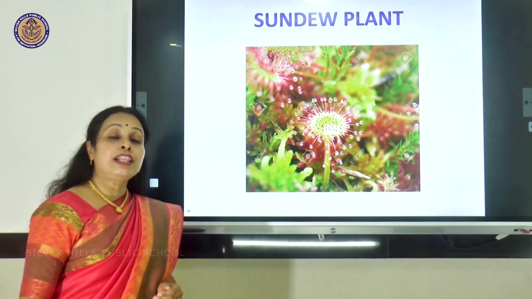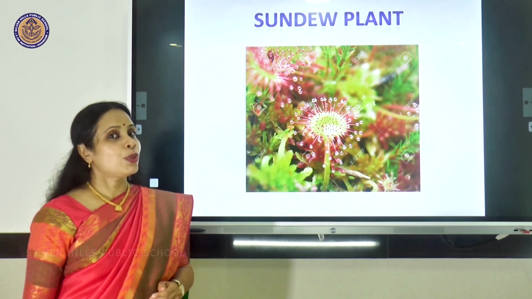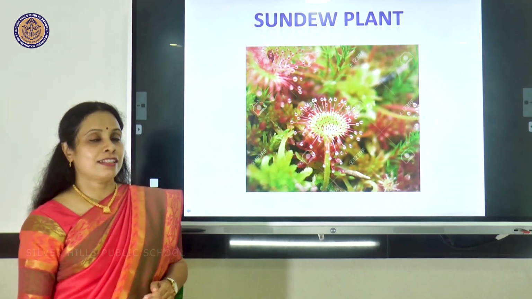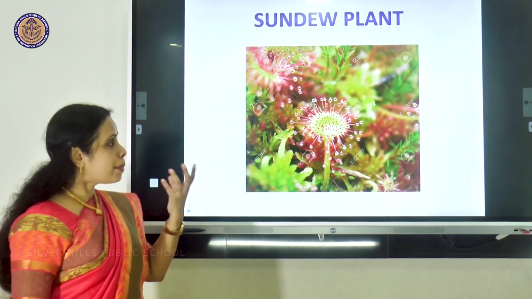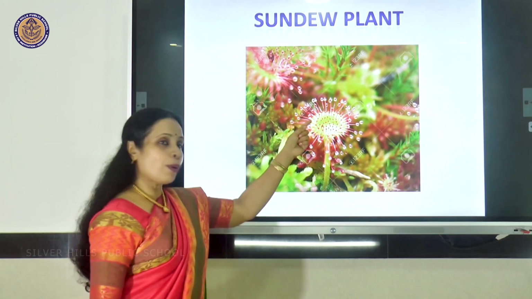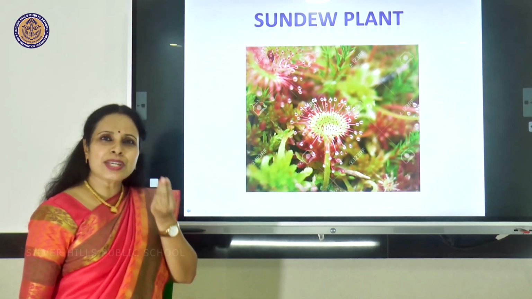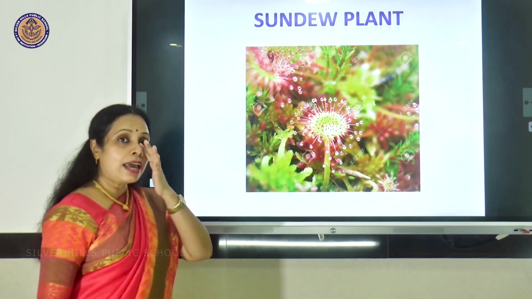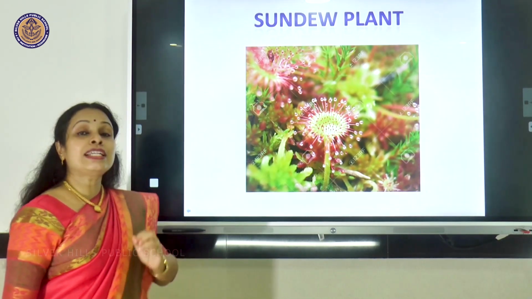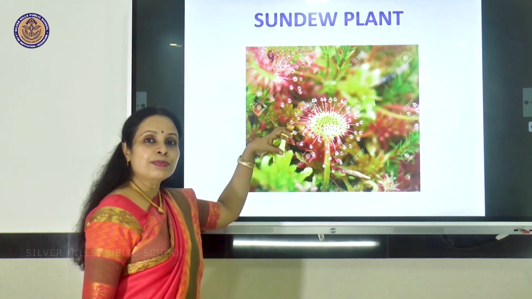Yet another example is the sundew plant, which you know is a carnivorous plant. So what happens? It has these dewdrops, which are actually sweet liquid emanated from the plant, and because of this sweet liquid, many insects will come and alight on it.